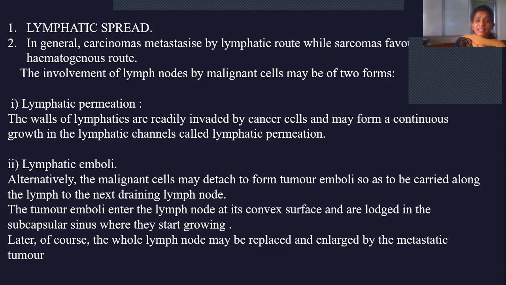The walls of lymphatics act as a membrane, right? Here the membrane is the lymphatic vessel wall, through which the spreading of tumor cells takes place from here to there. The walls of lymphatics are readily invaded by cancer cells and may form a continuous growth in lymphatic channels, called lymphatic permeation.